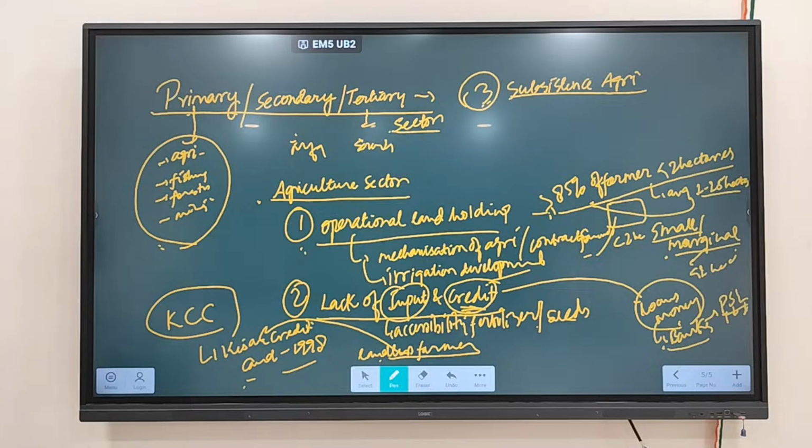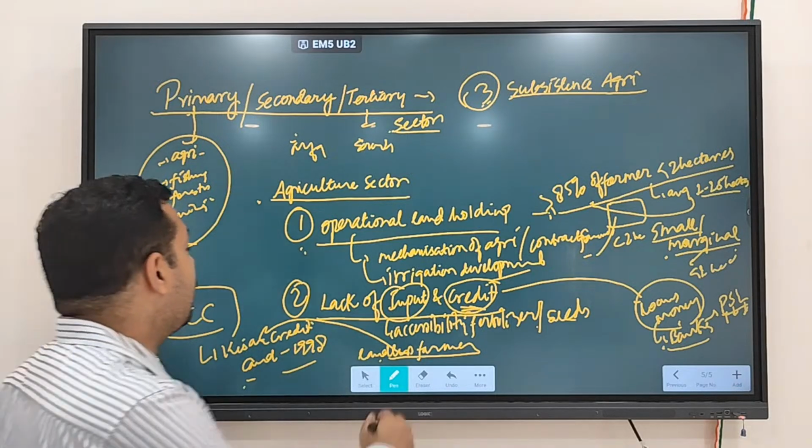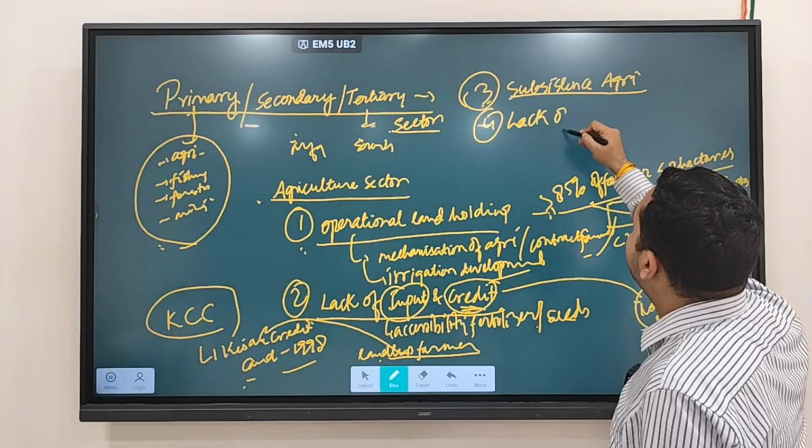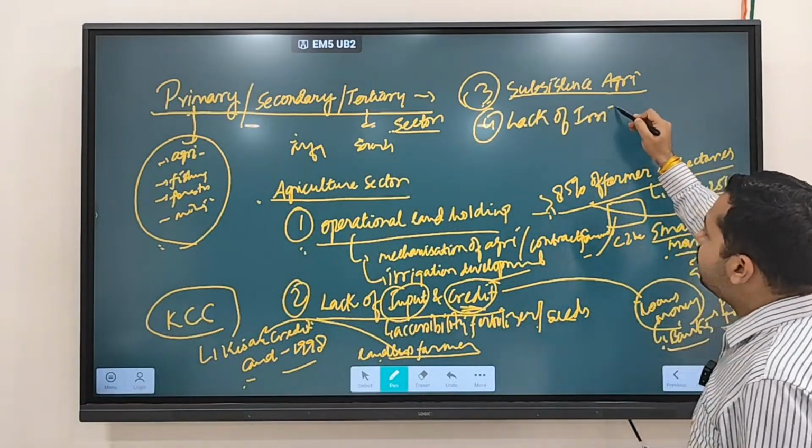Clear? Remember, we discussed how much of the agriculture of India is monsoon dependent. How much irrigation? How much?